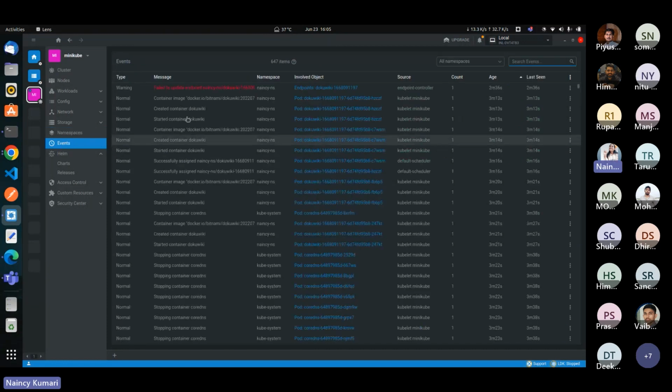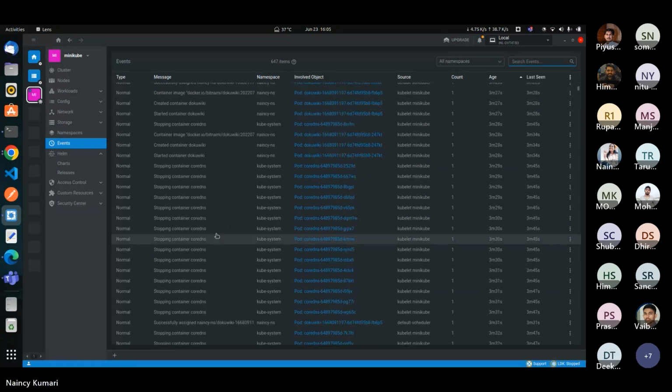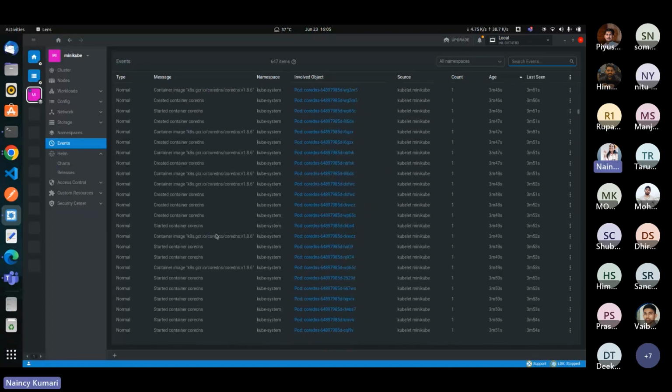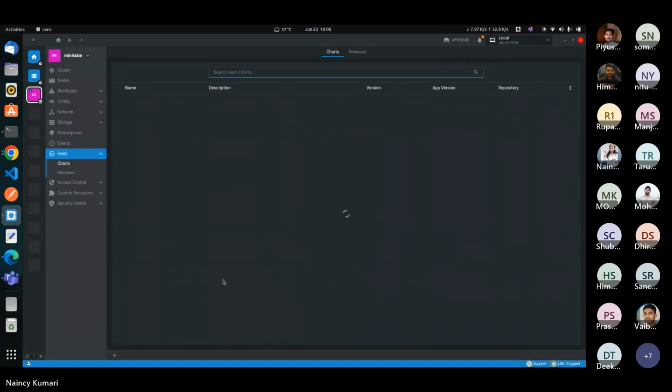So here is the list of events that I have done inside my clusters. It contains the overall list of events that I have done. So we can edit and delete the events. As I told you, Kontena Lens contains built-in Helm support. So here are the Helm charts.